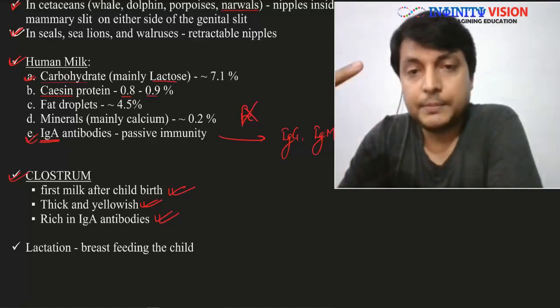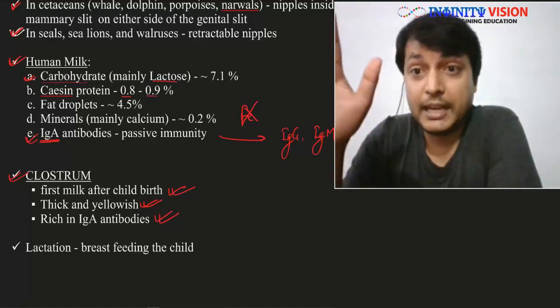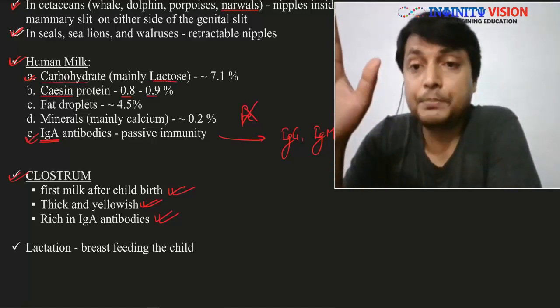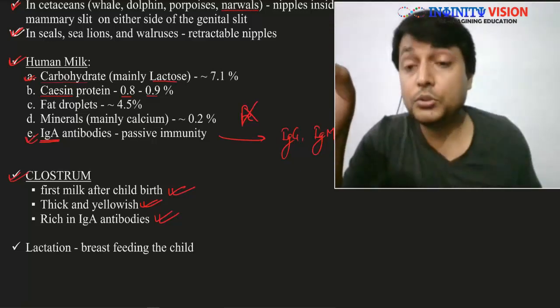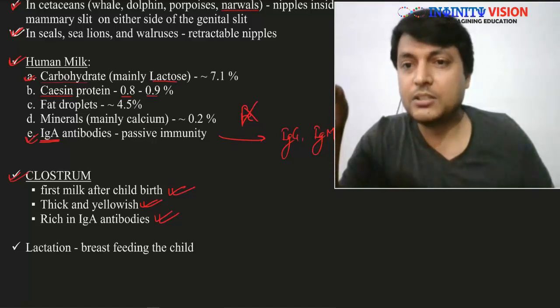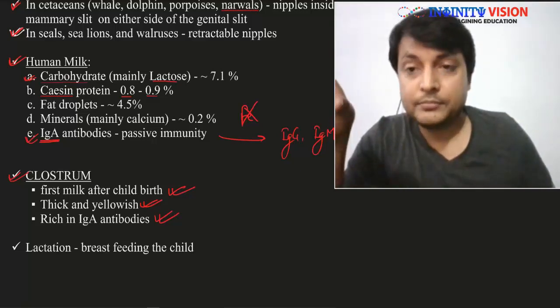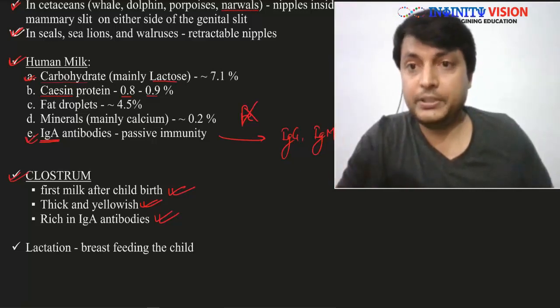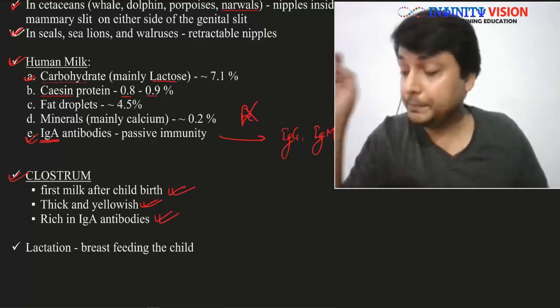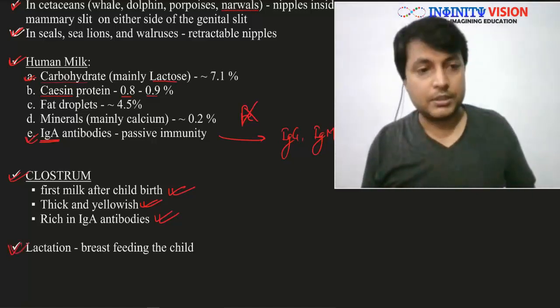In earlier days it was considered that this milk is not good, and in many families the people used to throw it. They did not feed the child with this colostrum because they thought that it was not a good milk, it was impure milk. On the contrary, it is the best thing to feed the child at that time. Colostrum. Then we talk about lactation.